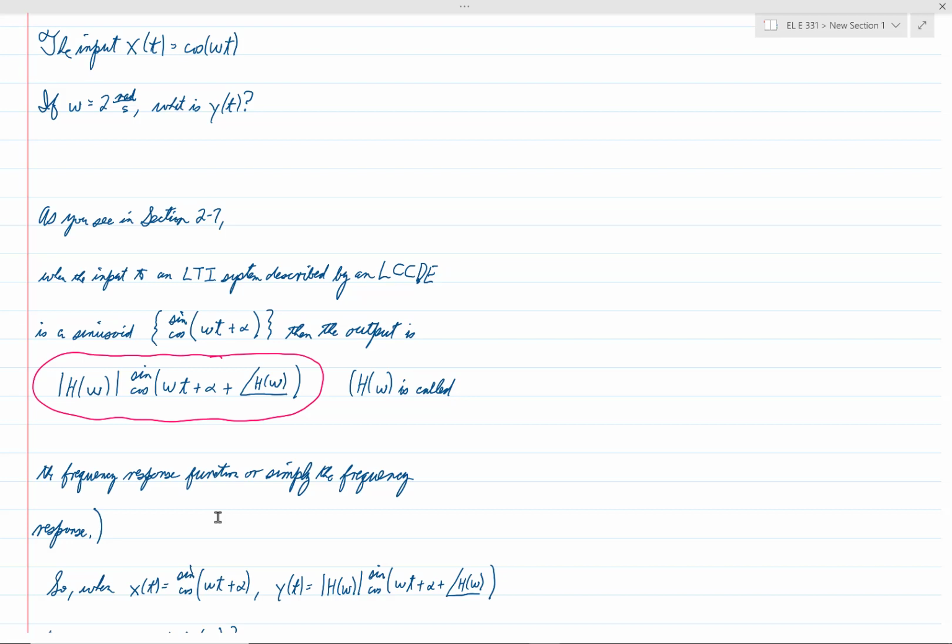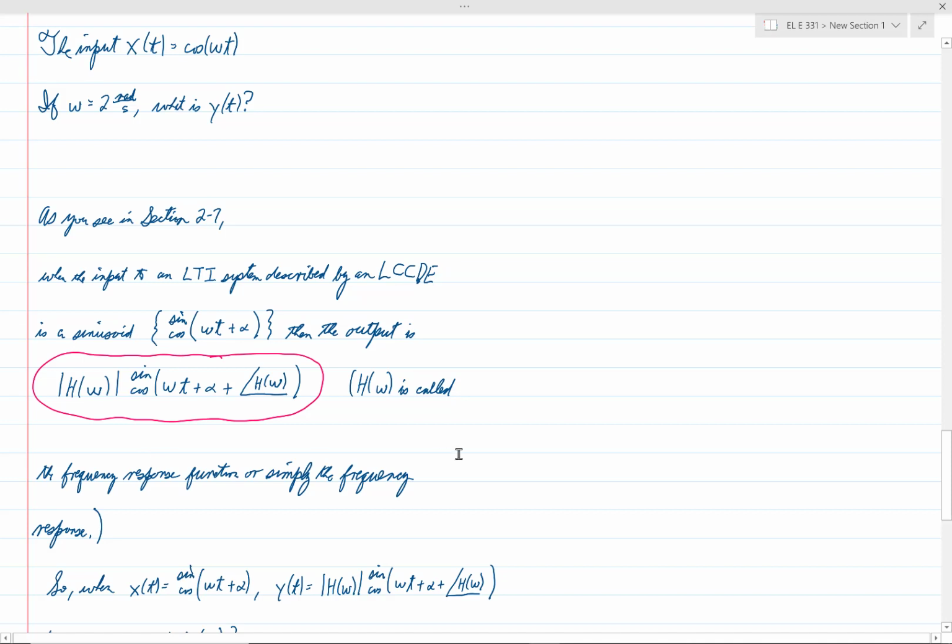So you can see that the frequency response is pretty important, because if we can find the frequency response, then we can easily find the response of the system to any sinusoidal input. All we have to do is to evaluate that complex number h of omega, and then plug in its phase here and its magnitude here.